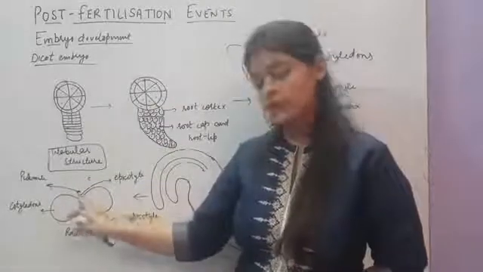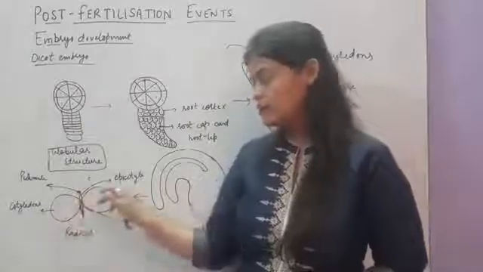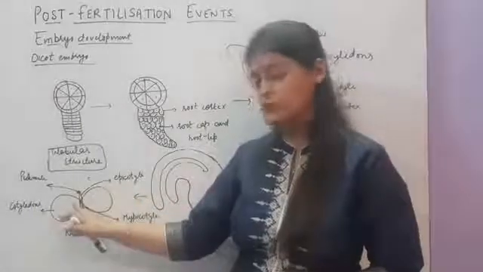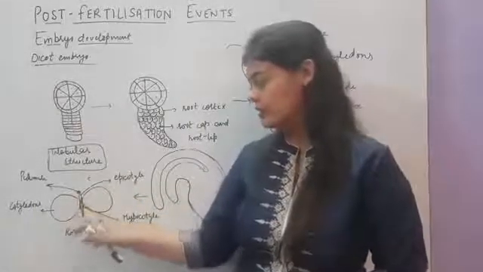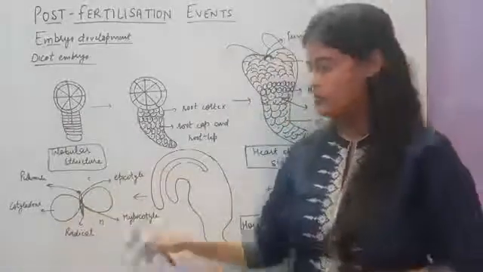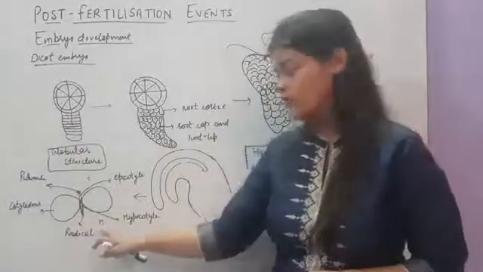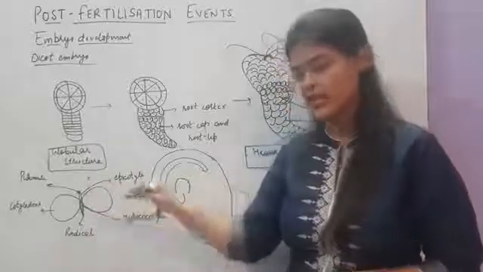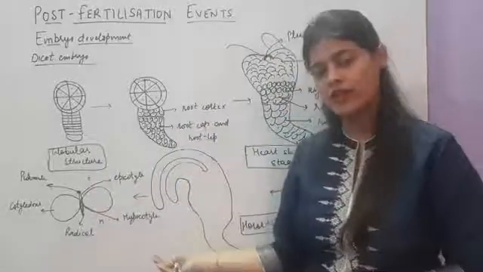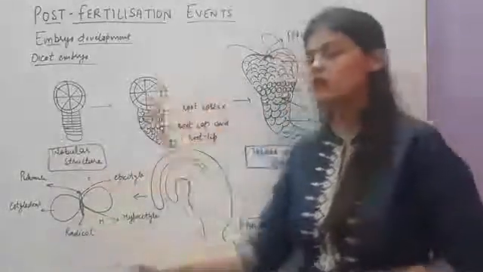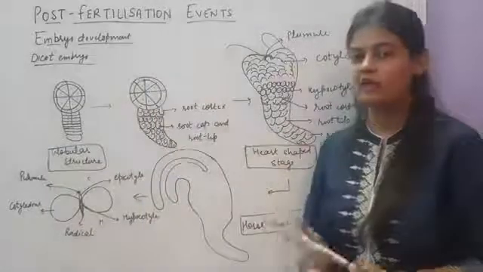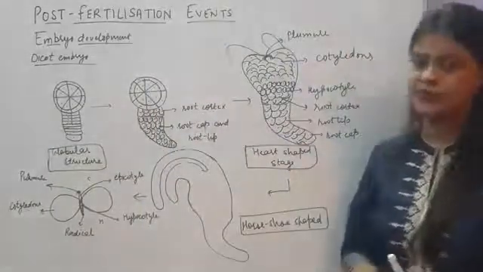Now the portion between the node and the plumule is called the epicotyl, and the portion between the node and the radicle is called the hypocotyl. And you should remember the micropylar and chalazal ends: the chalazal end is above and the micropylar end is at the lower side. So overall, this is all about the development of the dicot embryo, how the dicot embryo will be formed.